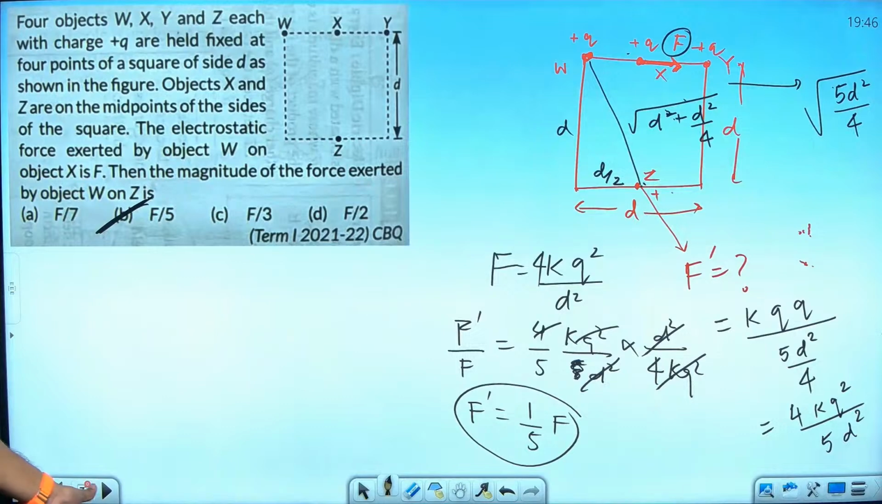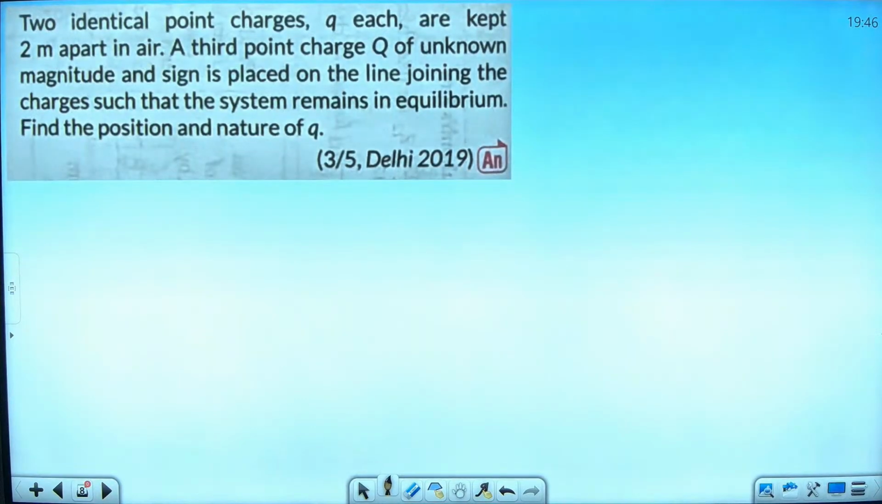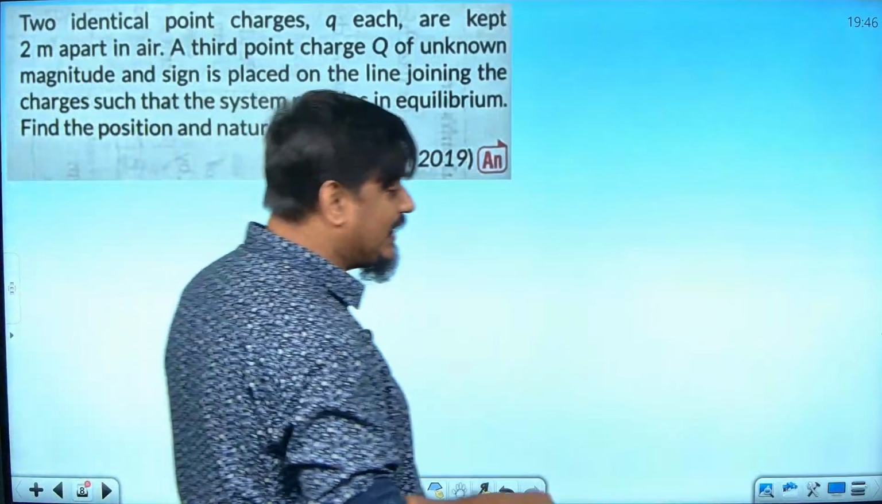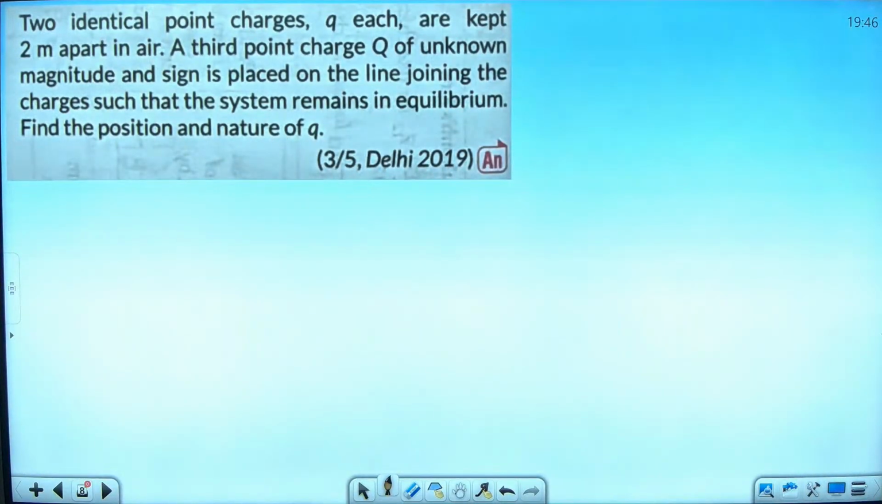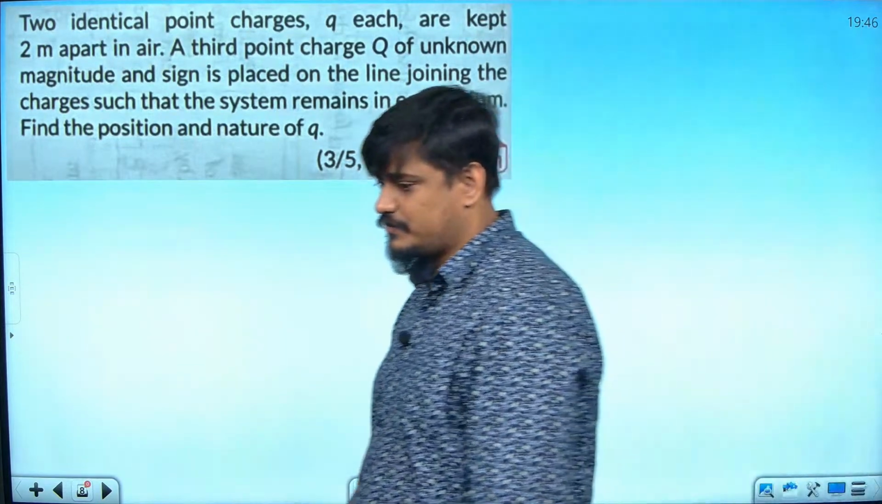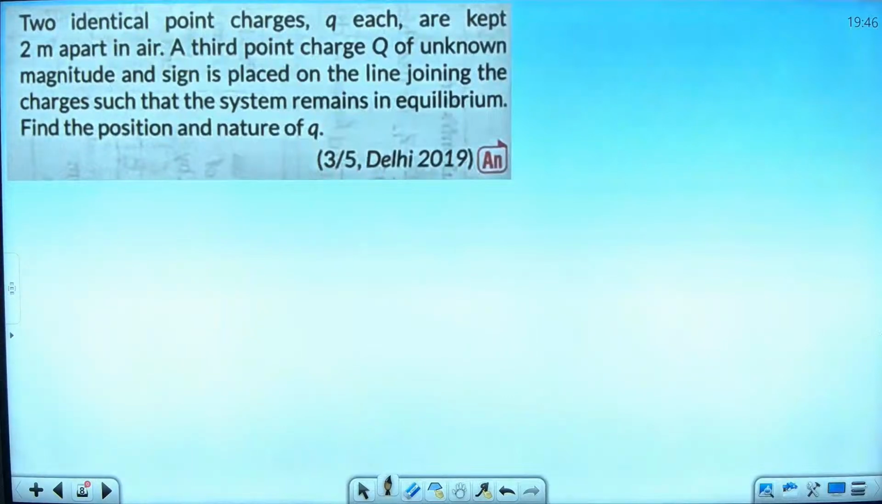Next question. Once again, make it fast. This question has come in the board examination. 2019 it came. Simple question only. Give a try. It's a 3 mark question, I think.